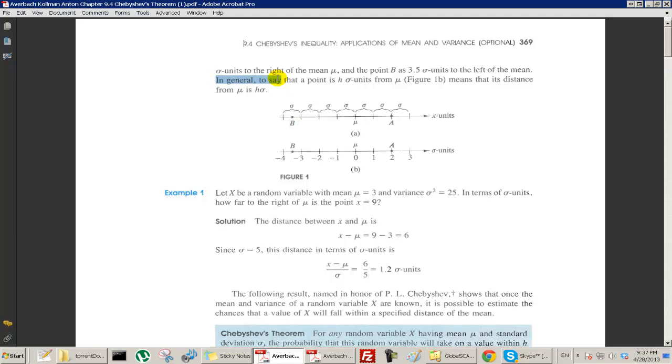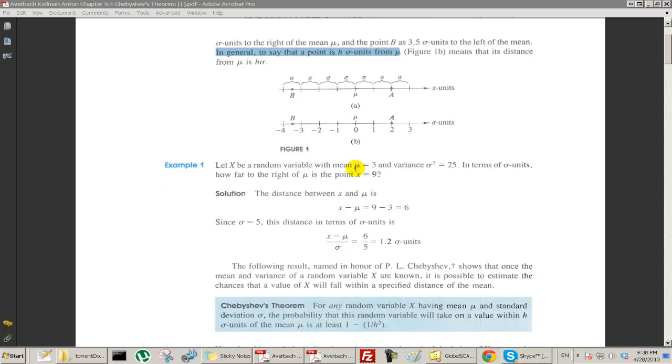In general, to say that a point is h standard units from mu means that its distance from mu is h times sigma. That's clear, right?